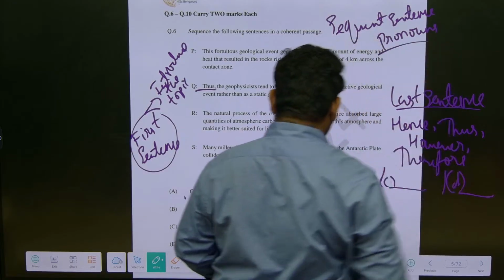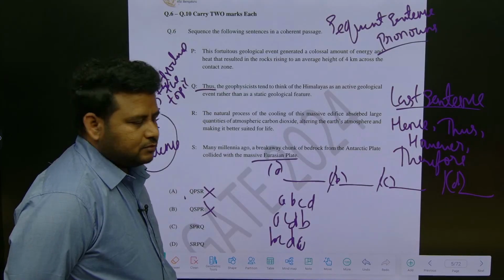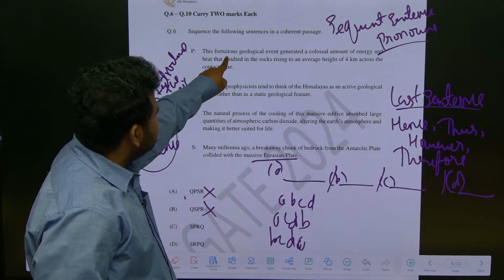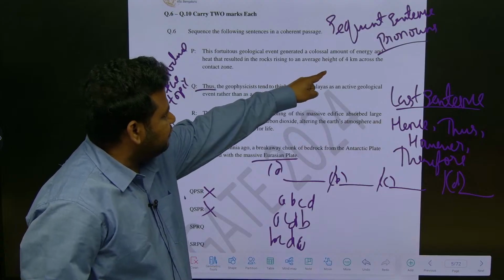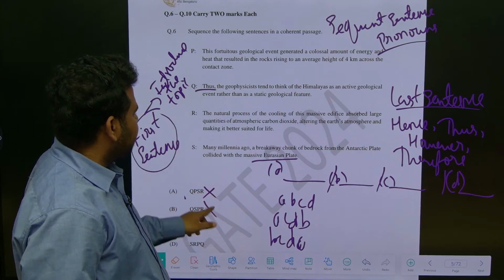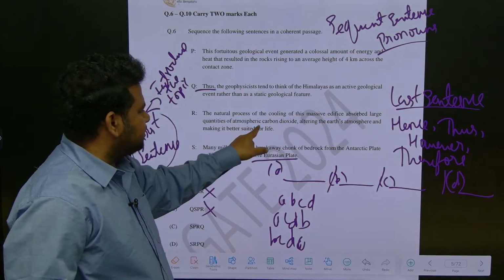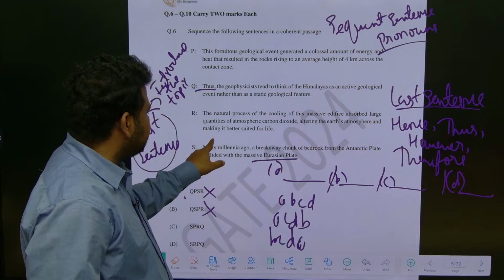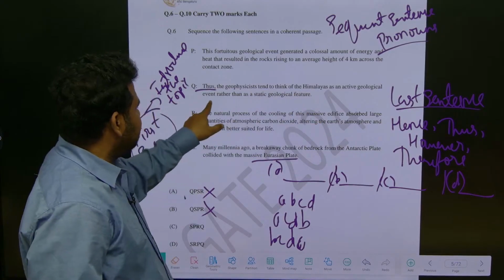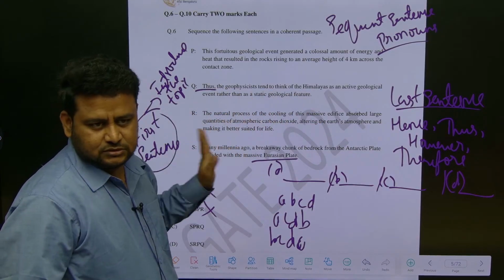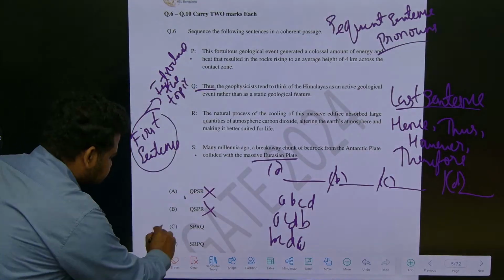So see here, first this is the sentence. Where is the pronoun here? Option P: this fortuitous geological event generated a colossal amount of energy and heat that resulted in rocks rising to an average height of 4 km across the contact zone. Then the natural process of cooling of this massive edifice absorbed large quantities of atmospheric carbon dioxide, altering the Earth's atmosphere and making it better suited for life. Thus, the geophysicists tend to think of the Himalayas as an active geological event rather than a static geological feature. It fits correctly. So S should be followed by P. So SP is the answer.